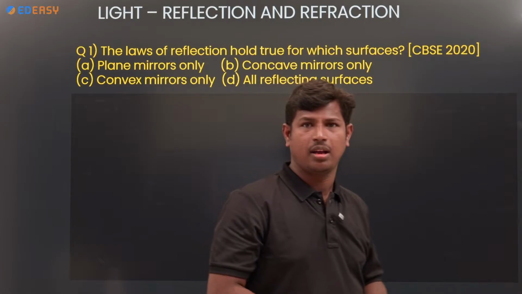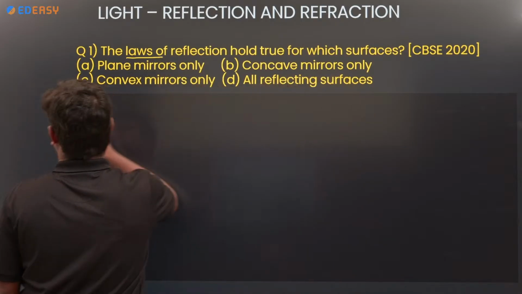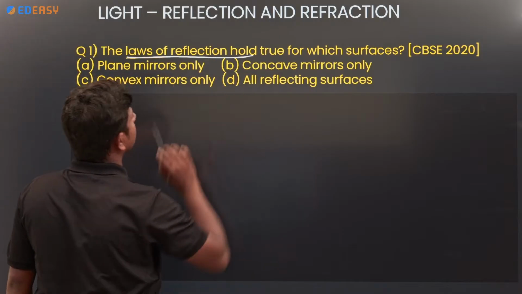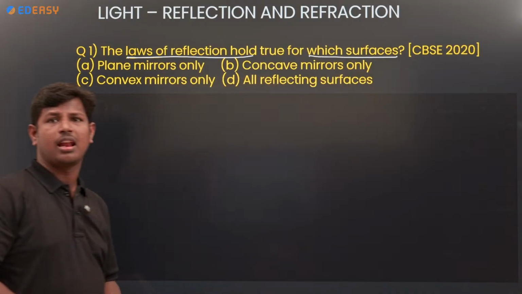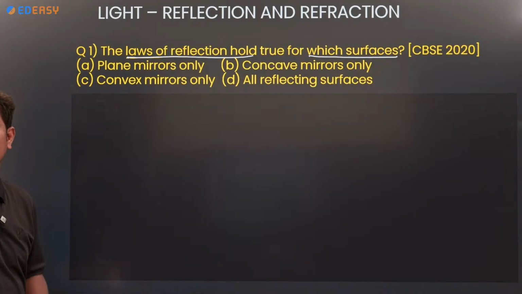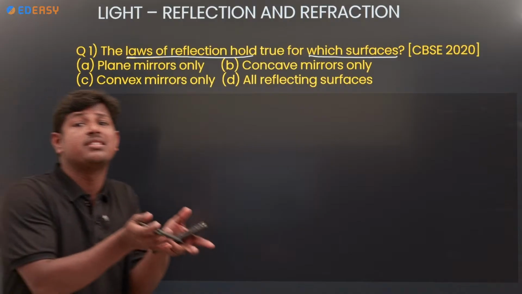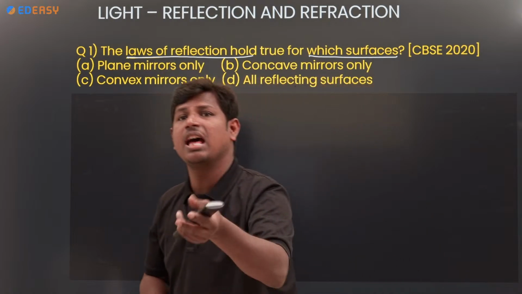Next, look at the question. Laws of reflection hold true for which surfaces? What is the law of reflection? Angle of incidence is equal to angle of reflection. Incident ray, reflected ray, normal.